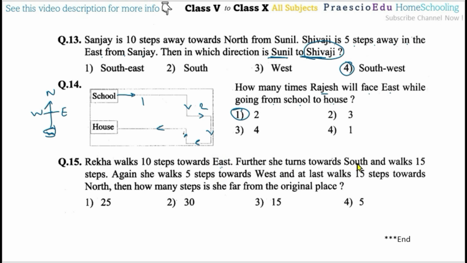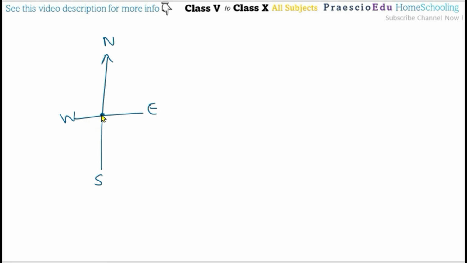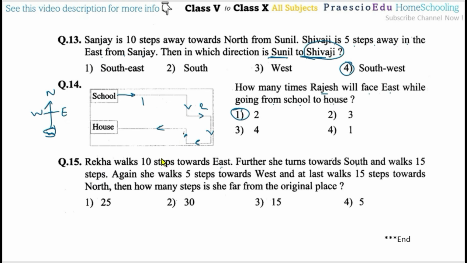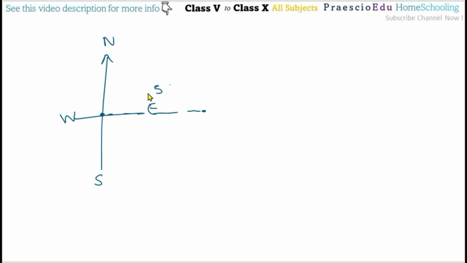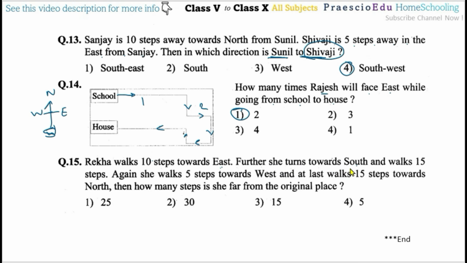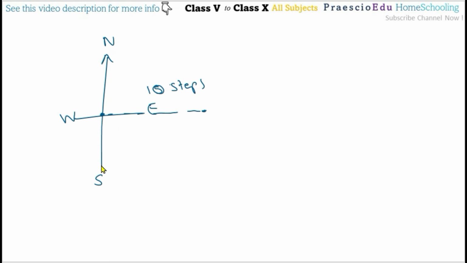Further she turned towards south and walked 15 steps. So south means this direction, and this is up to the 15 steps.